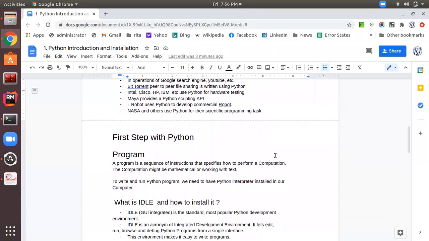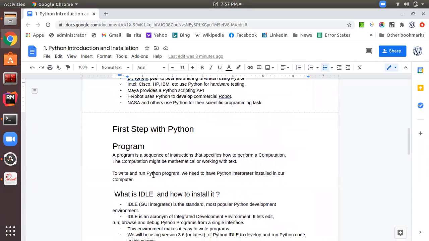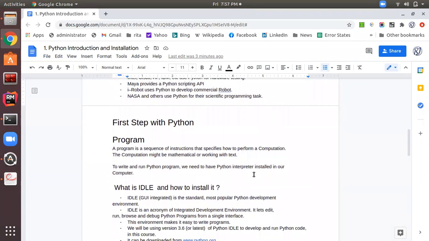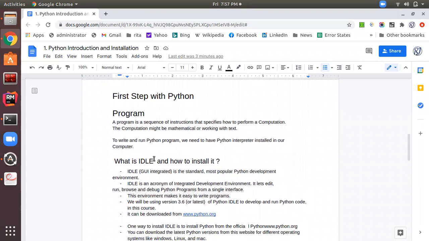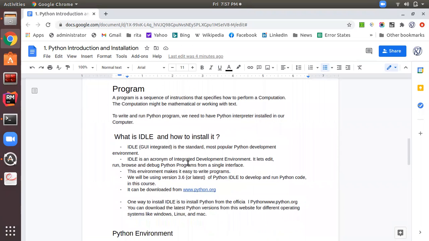So before starting, all of you should know what a program is. So let's recall what a program is. A program is a sequence of instructions that specify how to perform a computation, and the computation might be mathematical or working with text. So any kind of computation. Okay. So to write and run a Python program, we need to have the Python interpreter installed in our computer. So here comes IDLE into the picture. So you should know what IDLE is and how to install it.